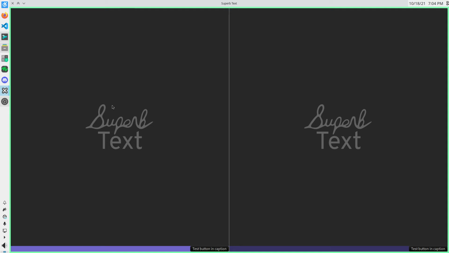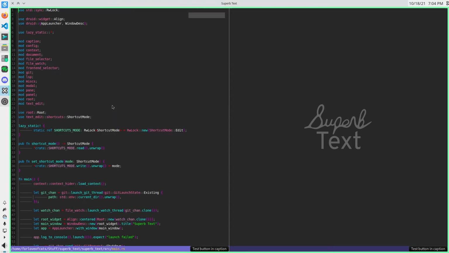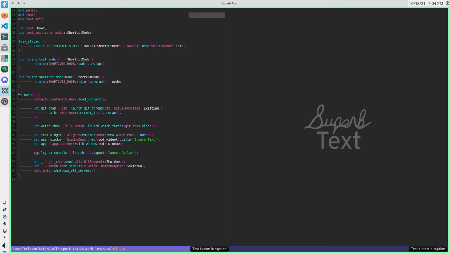Hey there, I wanted to show off some work I've been doing on Goto-Definition in Superb Text. If I open up a file here, this is the main function of Superb Text itself.